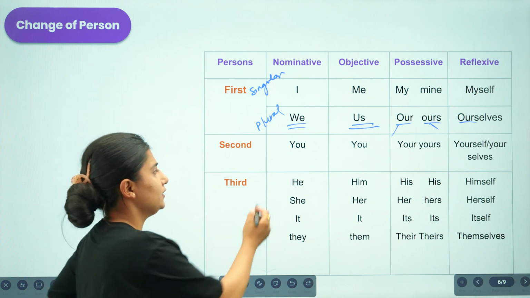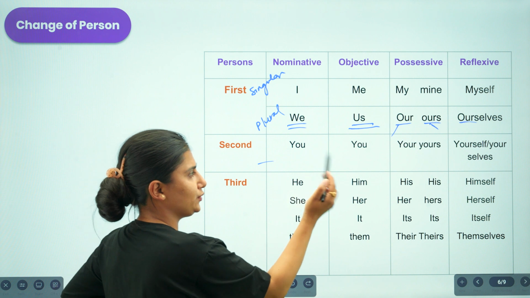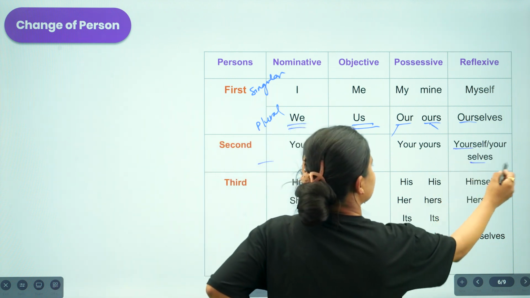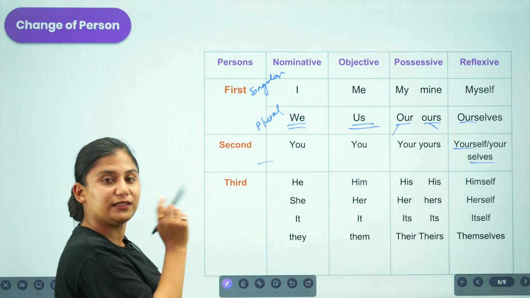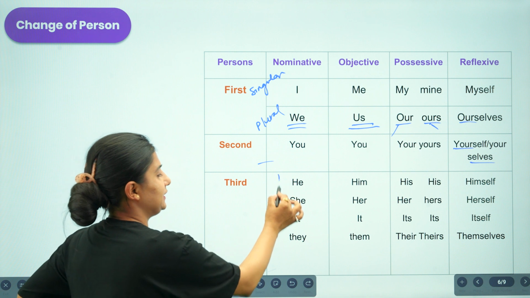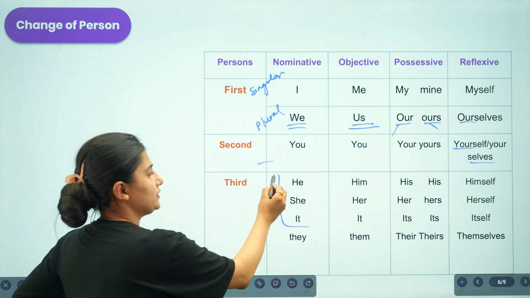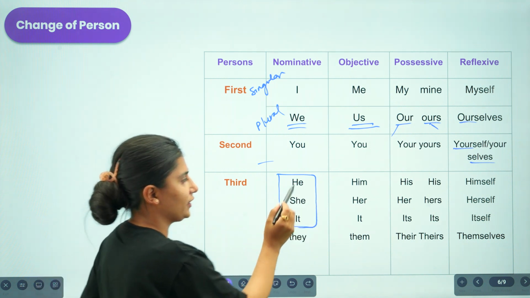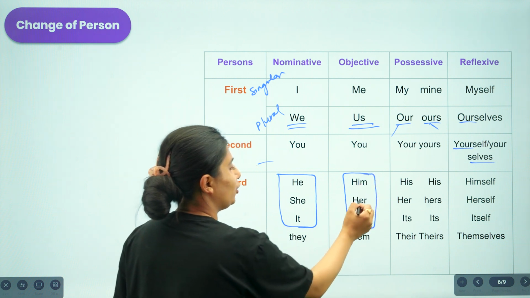So similarly, the same goes with the second person as well. You, your, yours, yourself and yourselves. This yourself is used in a singular form and this yourselves is used in a plural form here. So now same goes with the third person. He, she, it in a singular form. Whenever we are presenting it in a subject form, we use he, she, it. And if we are indicating it in an object form, we are supposed to use him, her, it.